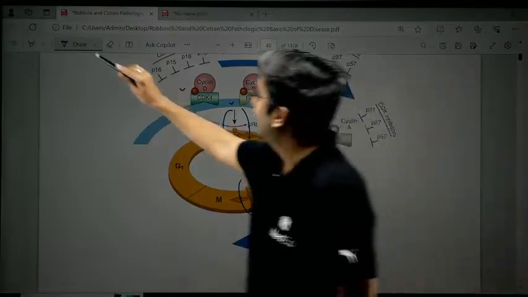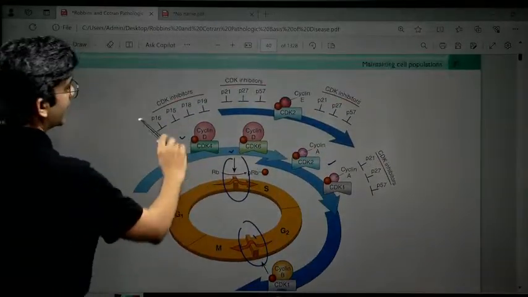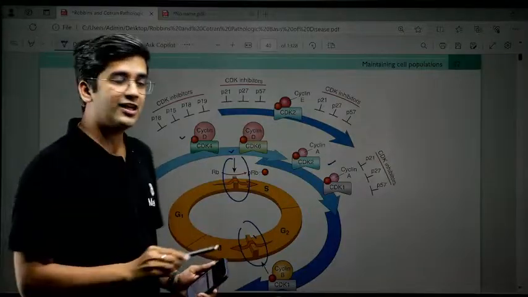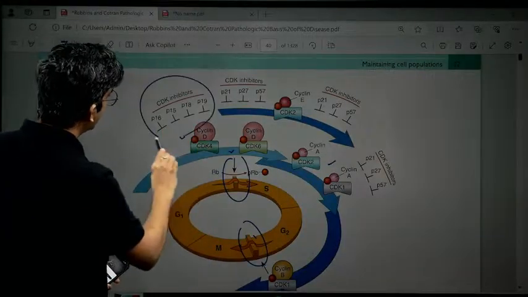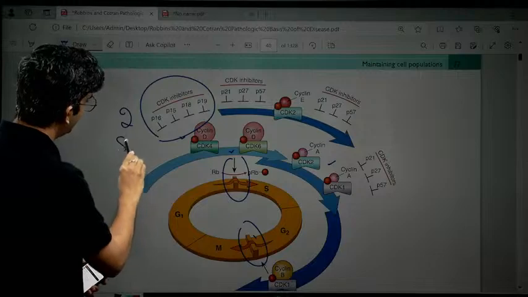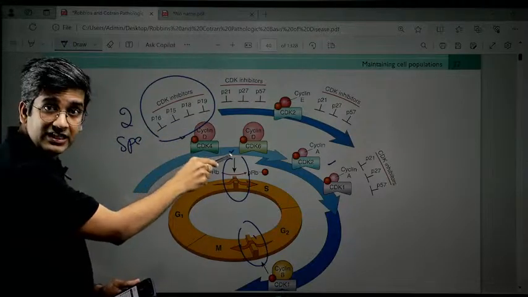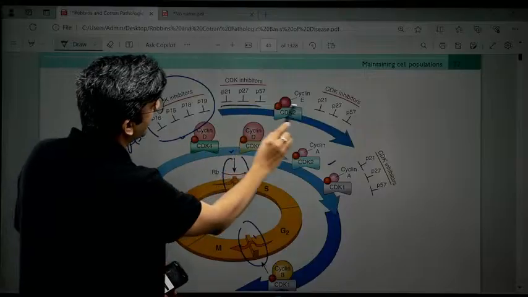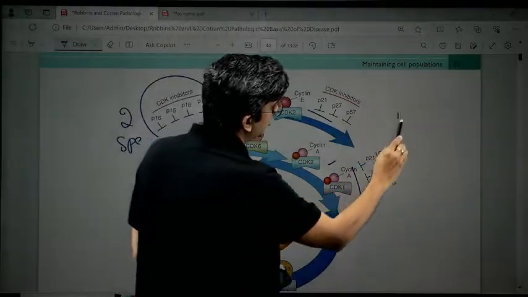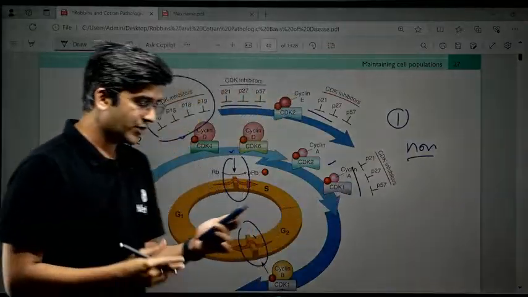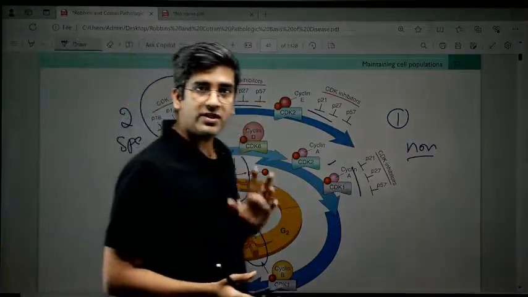Not just that. Look at the top a little bit. The inhibitors. Look at this. The beauty of Robbins is everything is there already. This is your second group, or it is specific. If you look at this, 16, 17, 18, 19 block only cyclin D. But on the other hand, the other three are very, very non-specific. The first group, this is non-specific, right? So can I say you can revise with these two images alone?